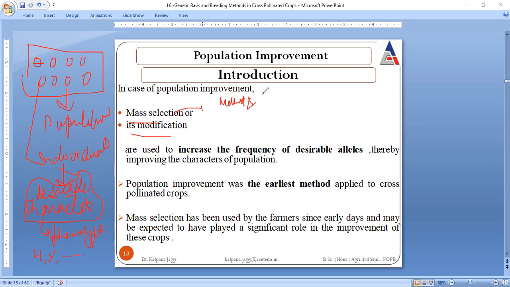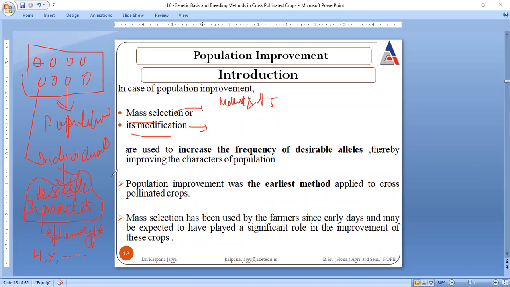This is the method without progeny test, and this is the modification of mass, and here we usually have ear to row method and modified ear to row method that I will be discussing in my next slide. So again I repeat, what we are doing in population improvement, the name itself lets you know that we are improving the population, and within the population we have individuals, and individuals have desirable characteristics. That means I can conclude here we are going for the improvement of desirable characteristics, right?